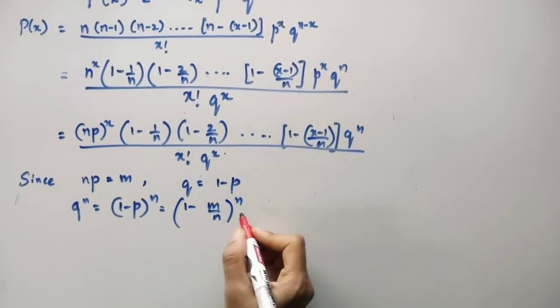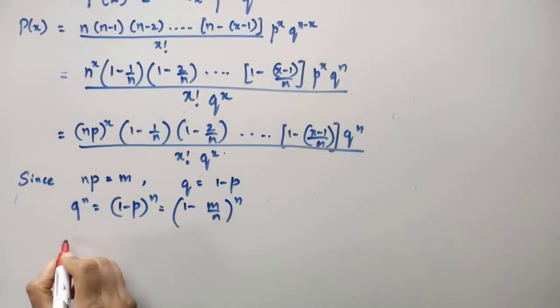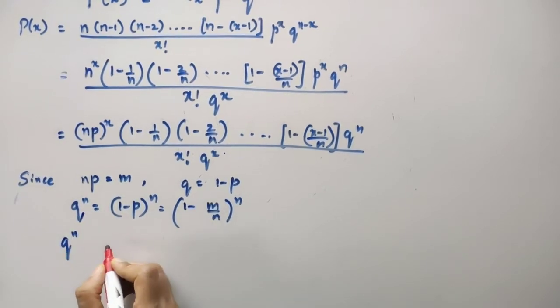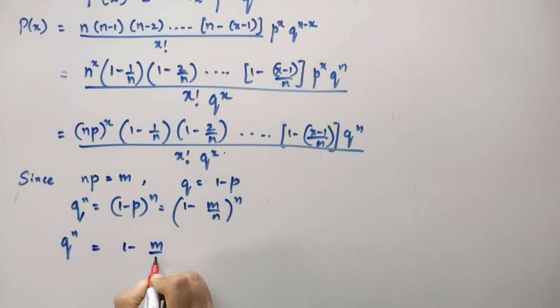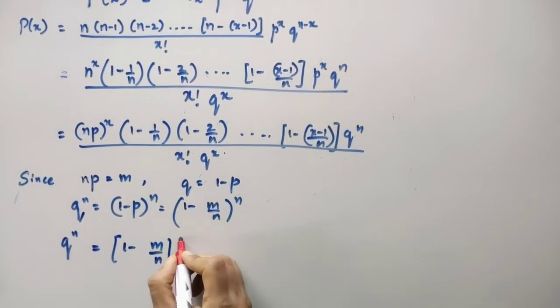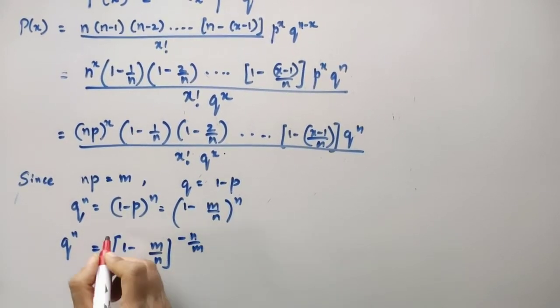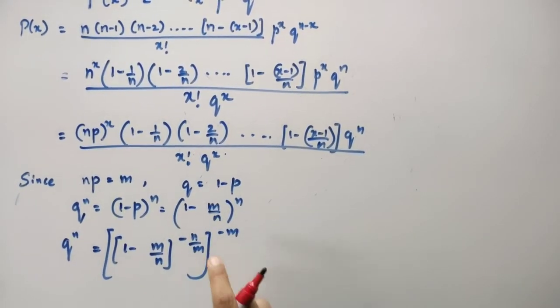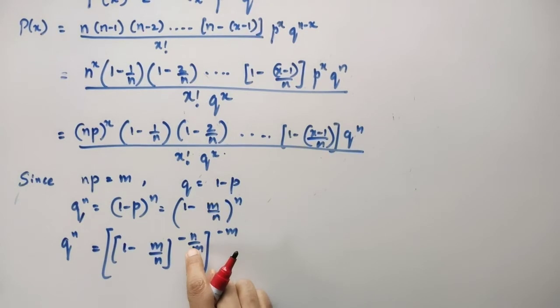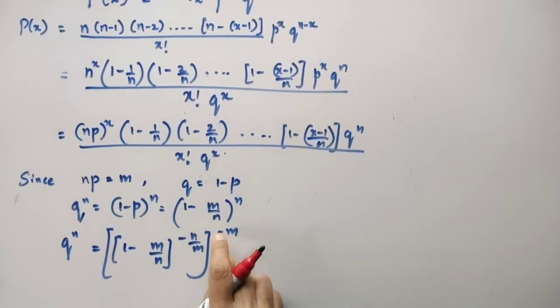Now I will readjust the terms over here and write q raised to n as 1 minus m by n raised to minus n by m, this raised to minus m. Can I write it like this? I am multiplying and dividing by minus m, so that n is still there; minus into minus is plus, so it gets cancelled.